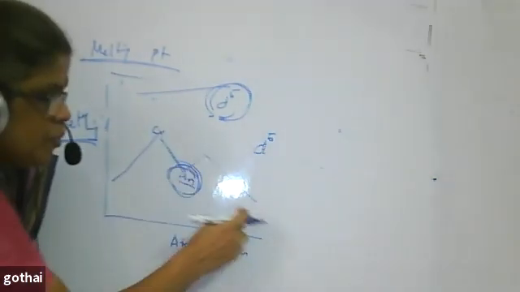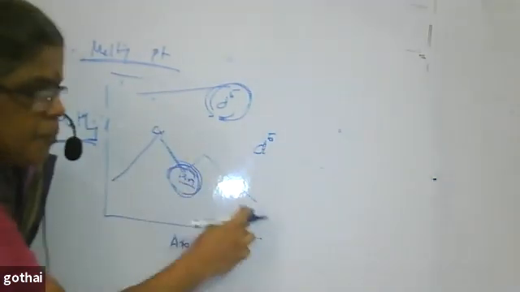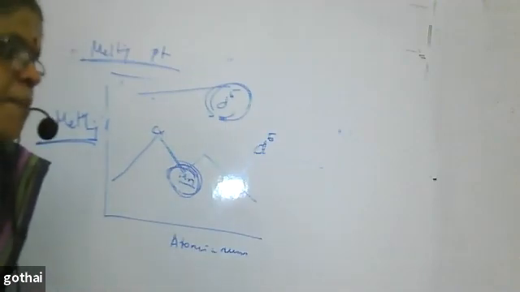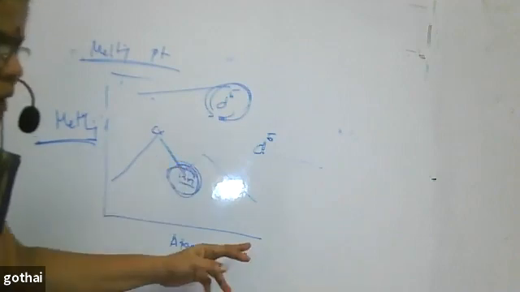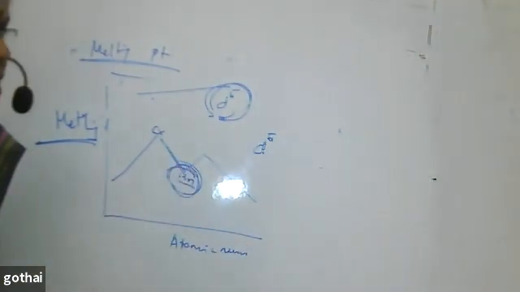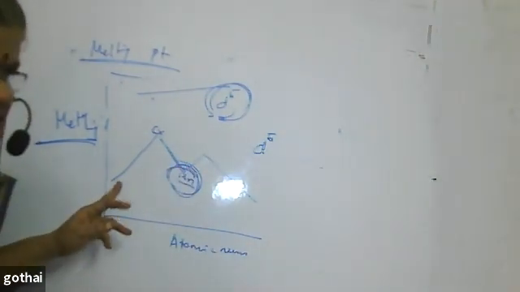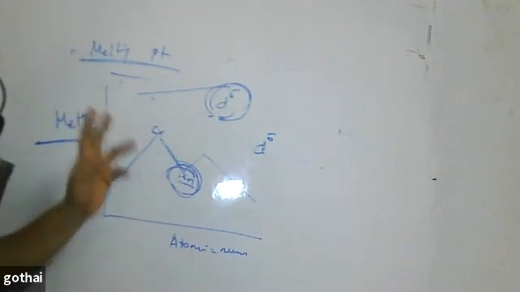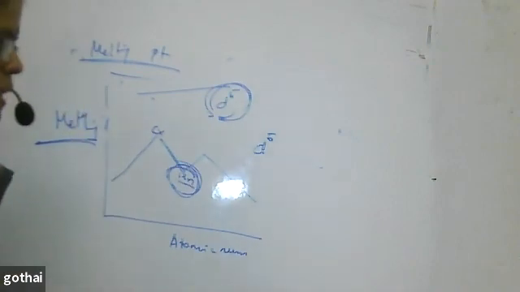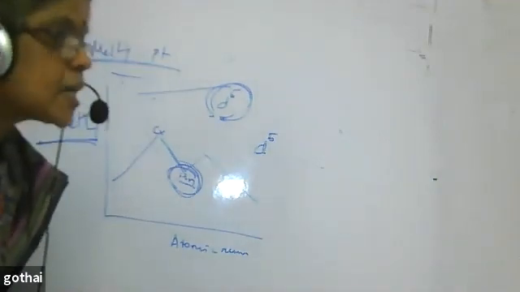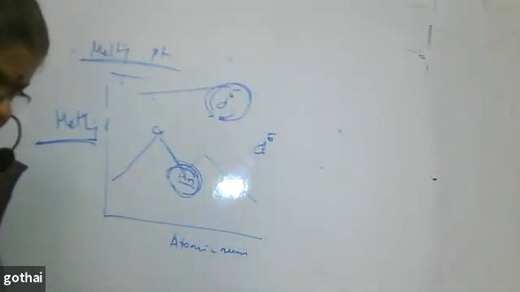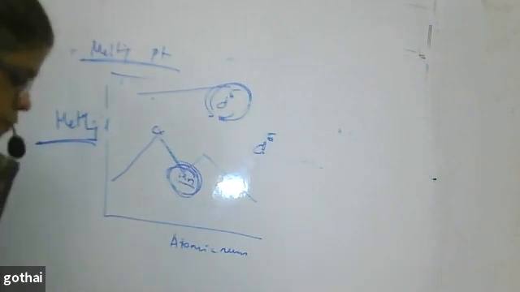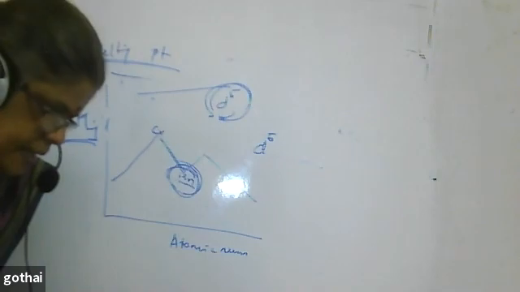Then when I move after manganese, melting point decreases. Why? The number of unpaired electrons decreases, so metal bonding becomes weaker. So the enthalpy of atomization or melting point remains the same trend. Because the greater the number of unpaired electrons in the d orbital, the stronger the metal bonding. That's the reason.